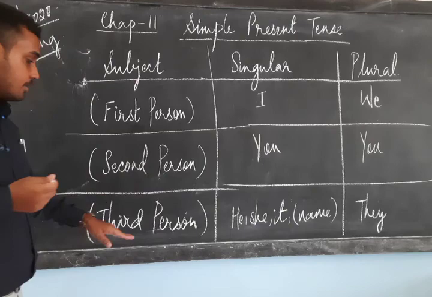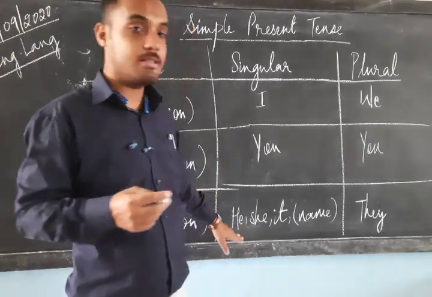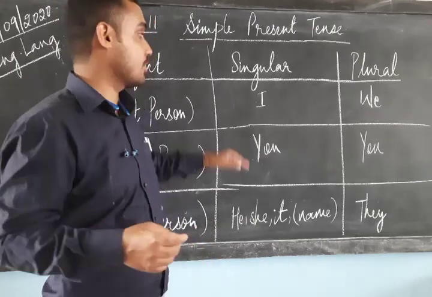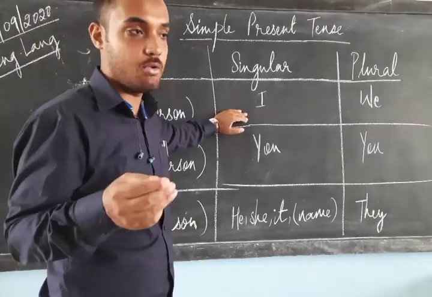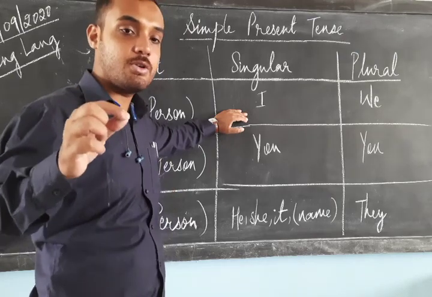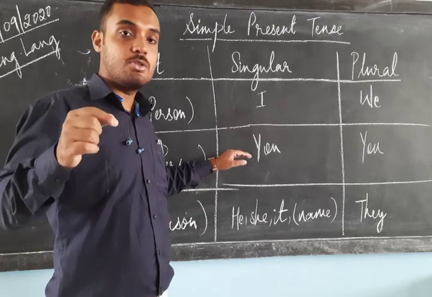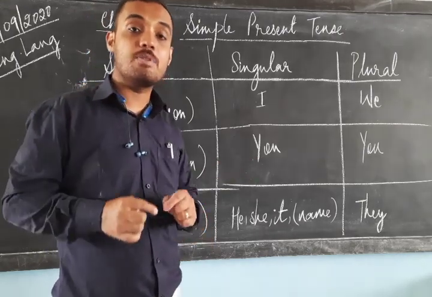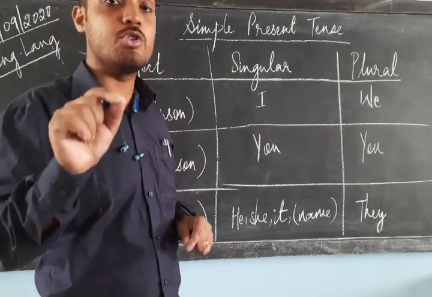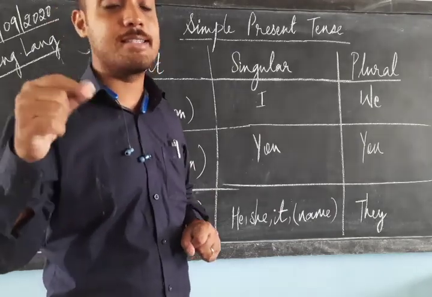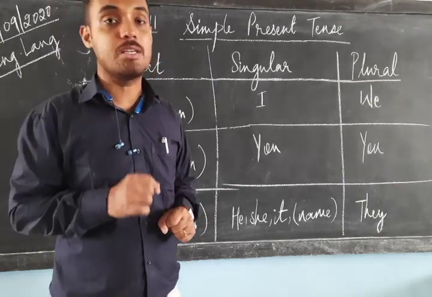Then come to third person. The third person is the one whom we are talking about. First person is myself, the one who is speaking. Second person refers to the one I am speaking to. Suppose I am speaking to you all, so you all are second person. I am the first person because I am speaking.